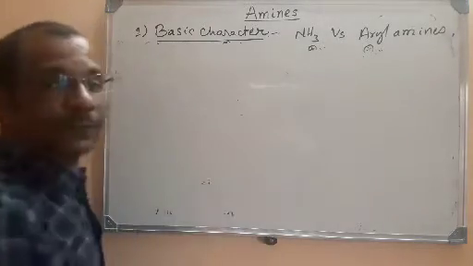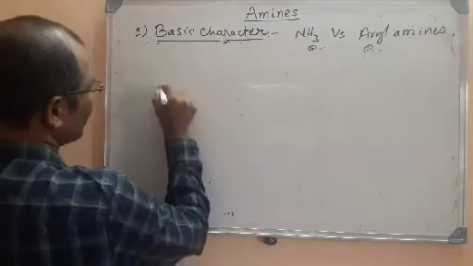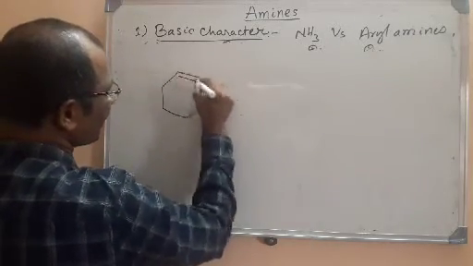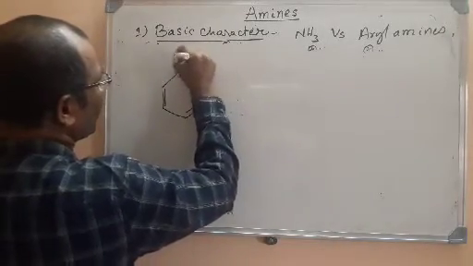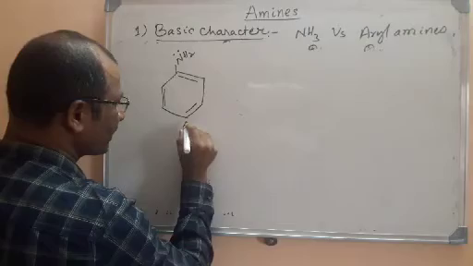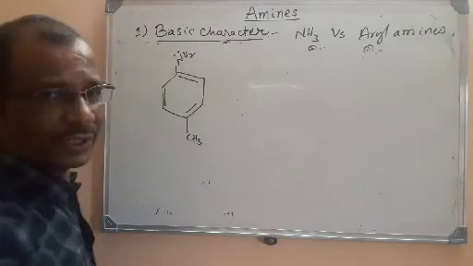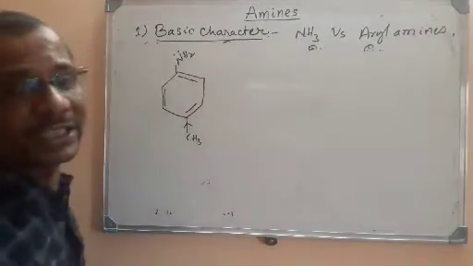Now, what are the factors that will influence the basic strength of aryl amine? For example, consider aniline. You know that C6H5NH2 is the formula of aniline. I am writing here aniline. Here, for example, imagine that there is an alkyl group, that is a methyl group, present at any one position. For example, let it be para position. So this is an electron releasing group.